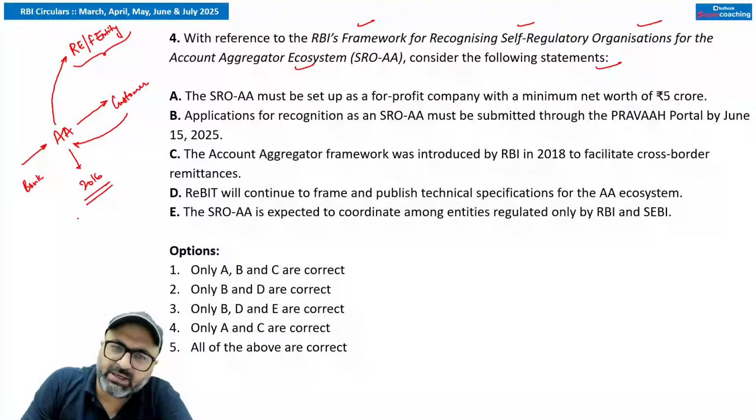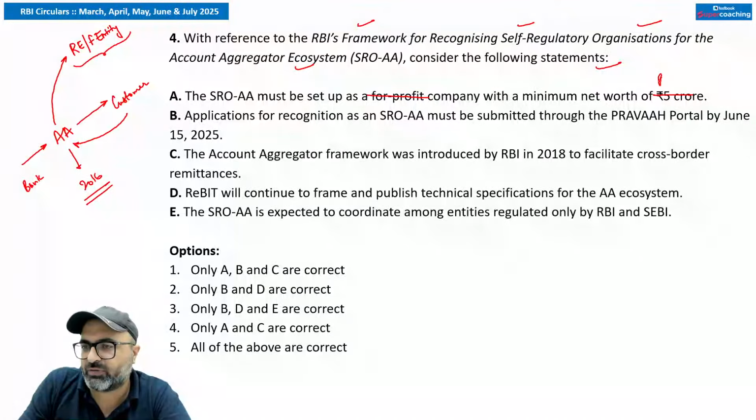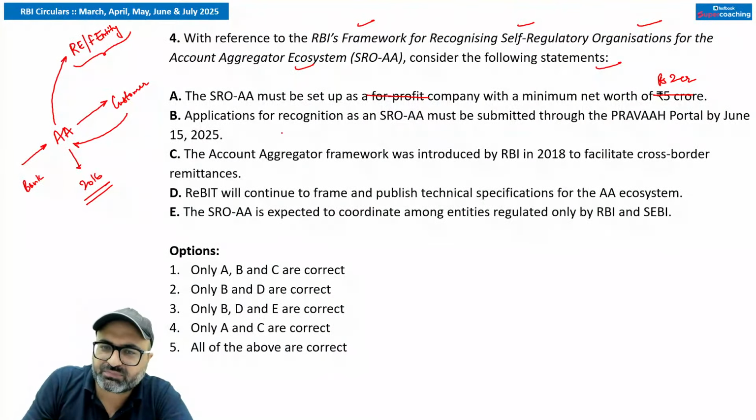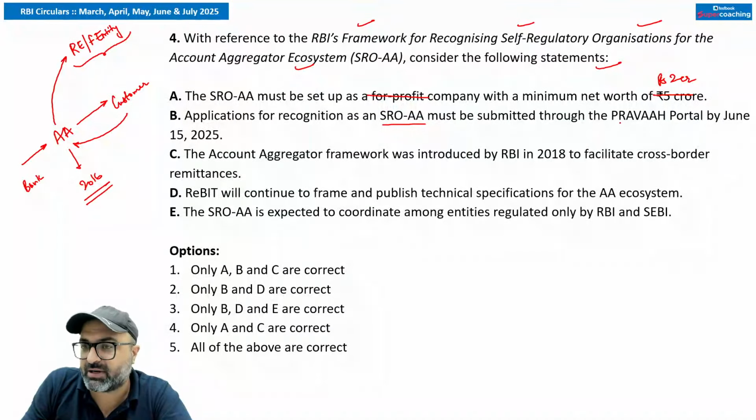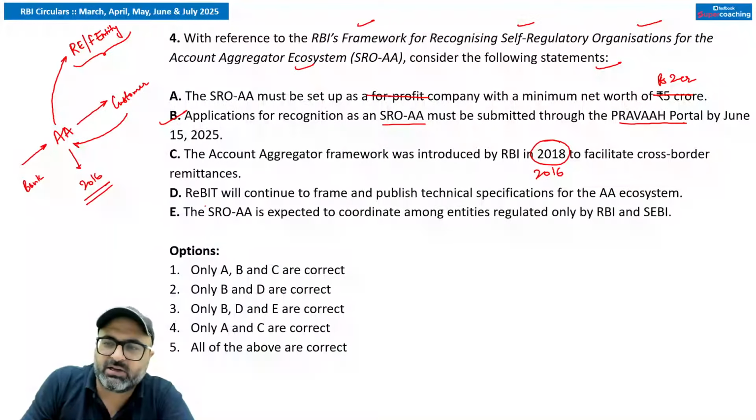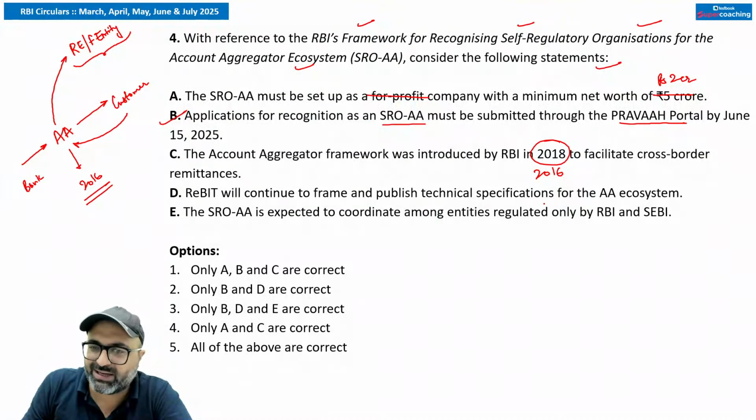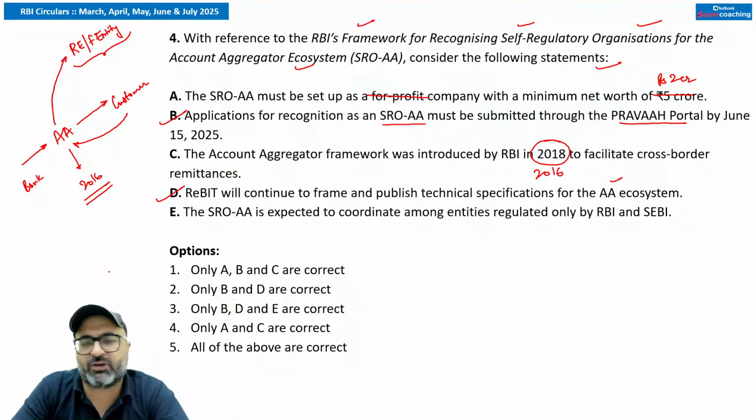अब questions पढ़ते हैं. Self-regulatory organization account aggregator must be set up as a not-for-profit company with a net worth of 2 crore rupees. So the first statement is wrong. Application for recognition as an SRO-AA must be submitted through the Pravaha portal by 15 June 2025. That is true. Account aggregator was first introduced by RBI in 2016 to facilitate cross-border remittance. No. RBI will continue to frame and publish the technical specifications for AA ecosystem. That is correct. For account aggregator, RBIT is responsible for the technical specification.